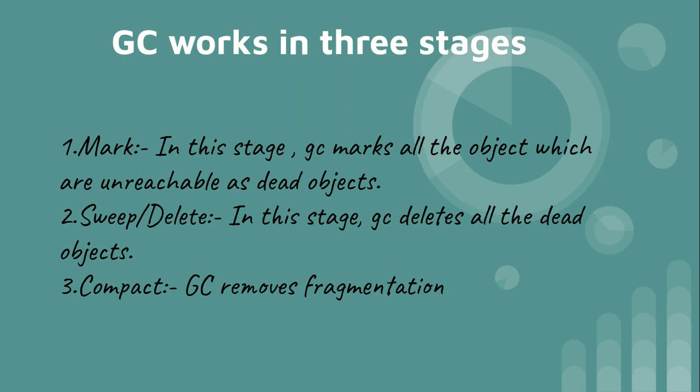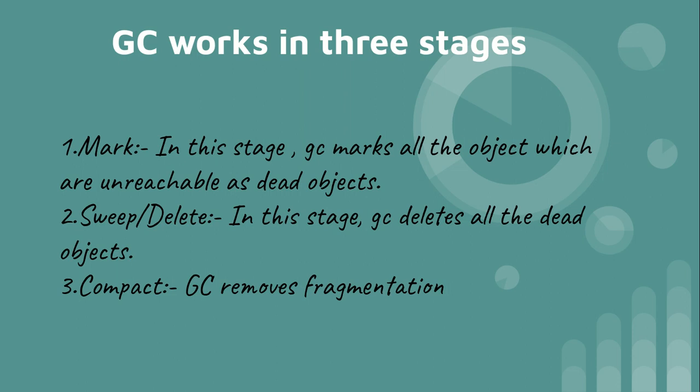Let's say you have created a variable i and assigned some value 0 inside a method. Now that method evaluation has completed. After that, the variable i, which is stored at some point in memory, is not referenced by any place. So that variable is now unreachable. When the mark stage of the GC runs, the variable i's reference in the memory will get marked as a dead object.